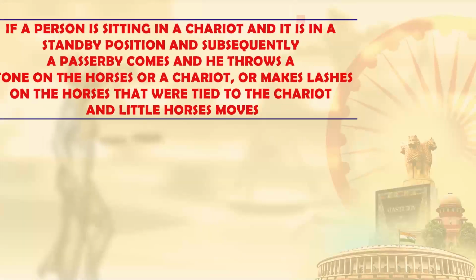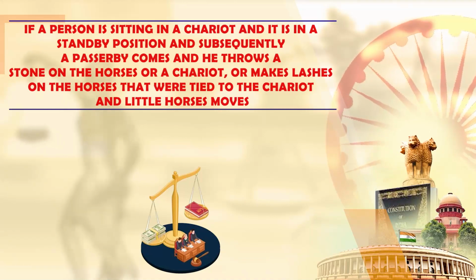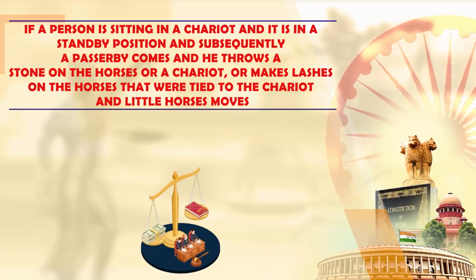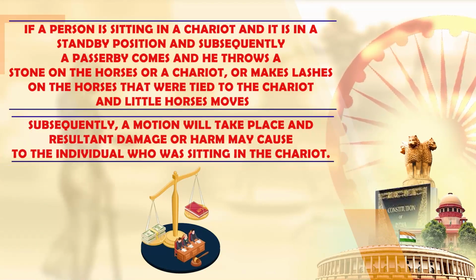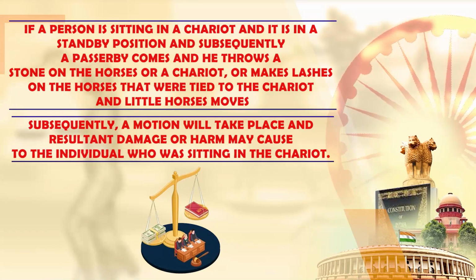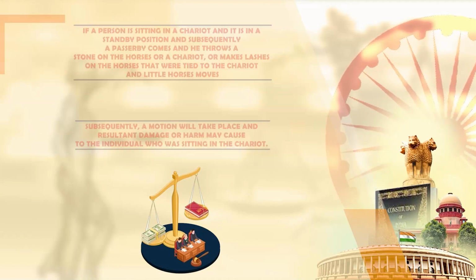For example, if a person is sitting in a chariot in a standby position, and a passerby comes and throws a stone at the horses of the chariot, or lashes the horses that are tied to the chariot, and the horses move, subsequently a motion will take place, and as a result a damage or harm may be caused to the individual who was sitting in the chariot. So it will be considered as use of criminal force. Similarly, if a dog is tied and a person uses that dog to bark at another passerby who is passing by, it amounts to use of criminal force.